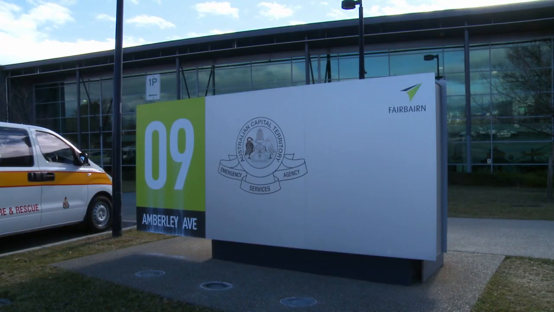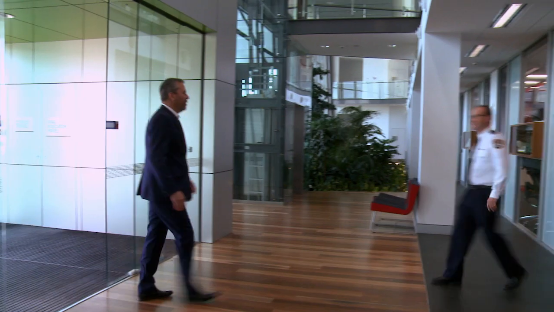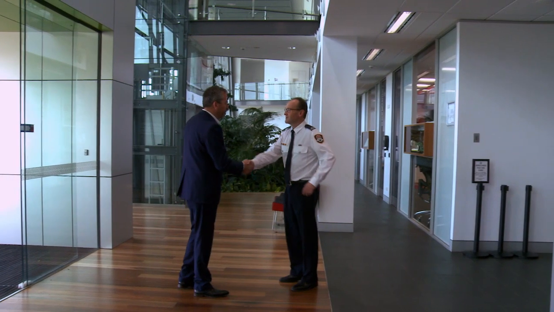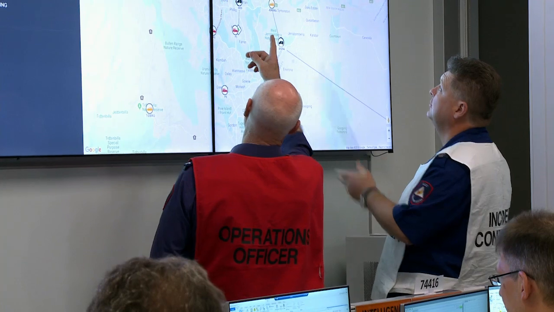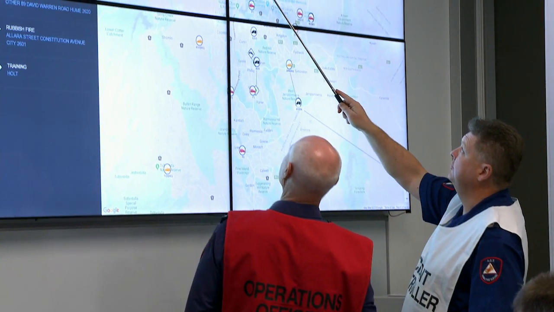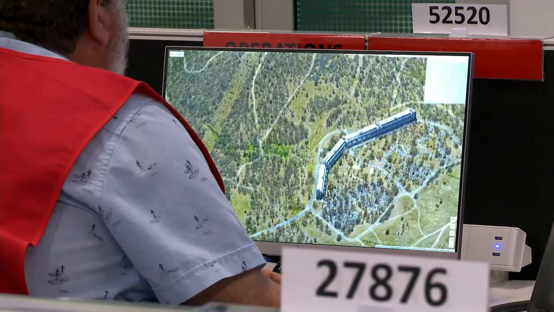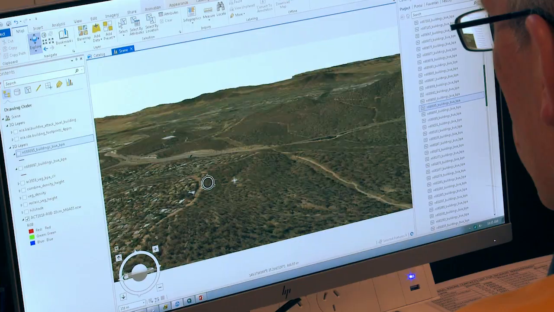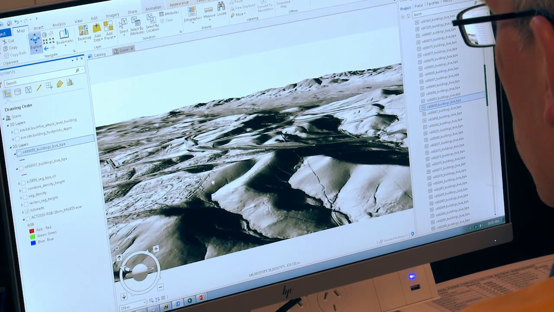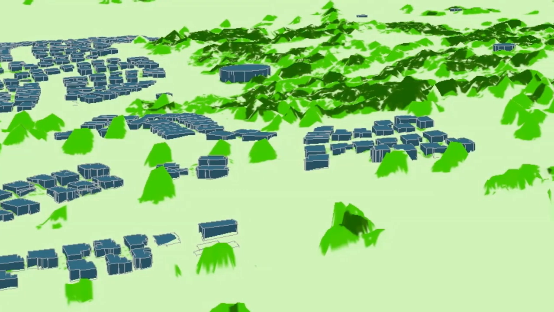Helping the people of Canberra understand their risk is absolutely critical and is one of the key tasks of the ESA in preparing the community for bushfires. It's this focus on preparation that has seen ACT Emergency Services Agency partner with Esri Australia to develop a revolutionary new tool, one that uses Esri's advanced spatial analytics technology, the ArcGIS platform, to automate the assessment of the bushfire attack level. A bushfire attack level, also known as a BAL, is an Australian standard for construction, used to measure a building's fire risk to improve protection.